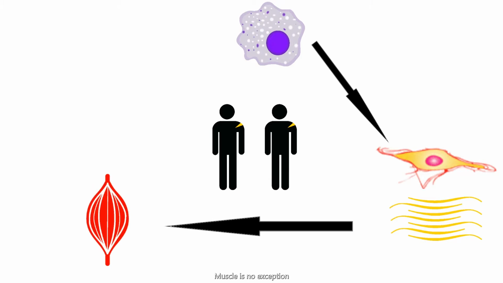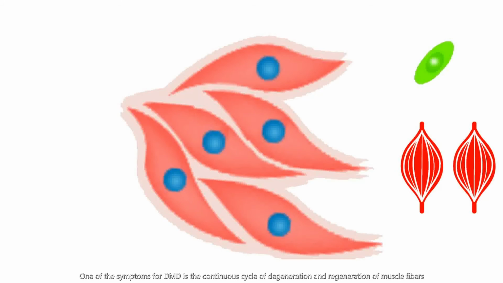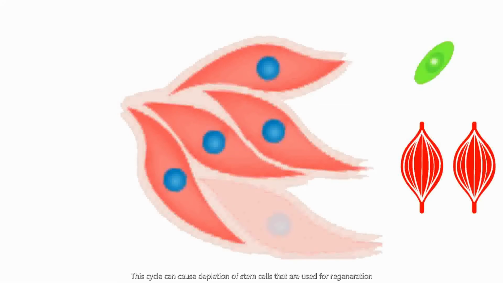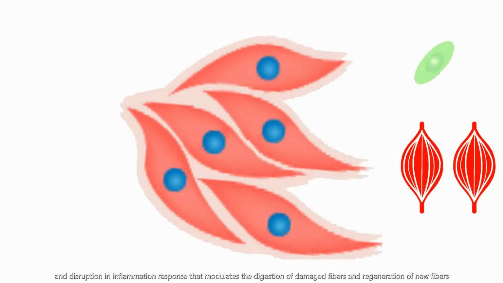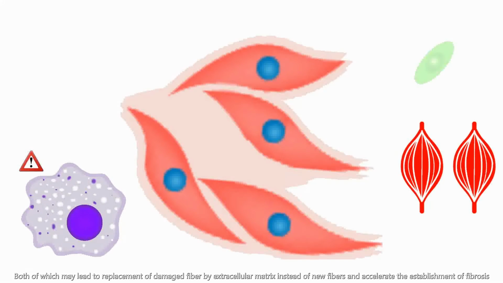Muscle is no exception. One of the symptoms of DMD is a continuous cycle of degeneration and regeneration of muscle fibers. This cycle can cause depletion of stem cells that are used for regeneration and disruption in the inflammation response that moderates the digestion of damaged fibers and regeneration of new fibers, both of which may lead to replacement of damaged fiber by extracellular matrix instead of new fibers, and accelerate the establishment of fibrosis.